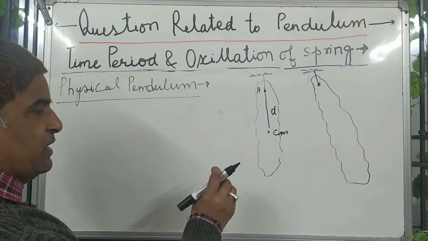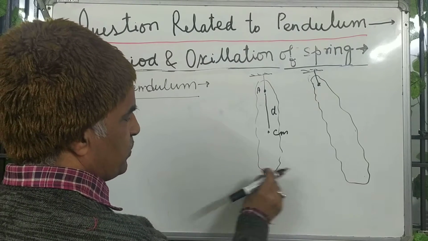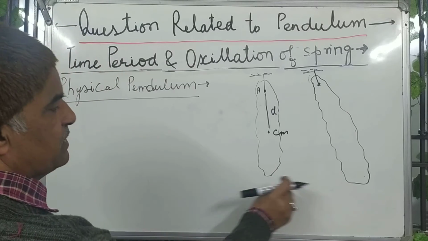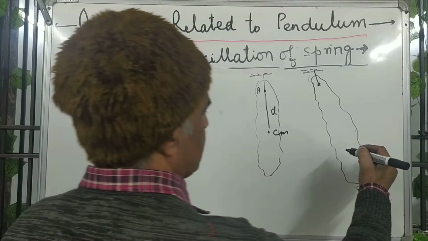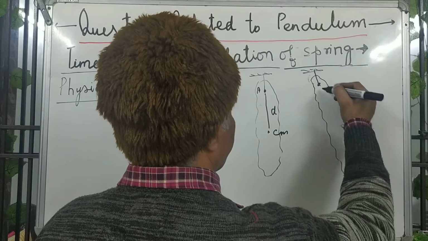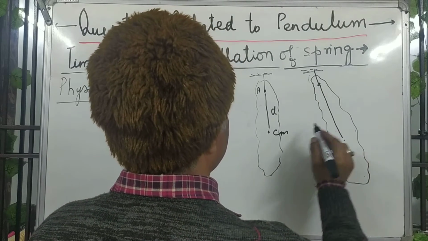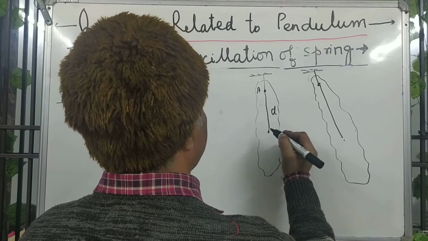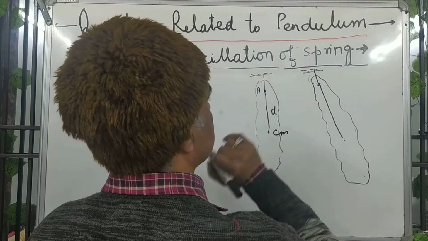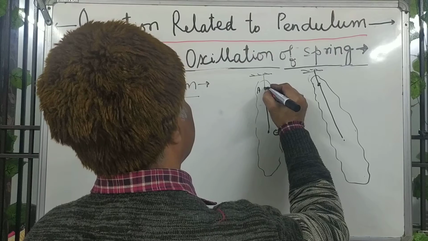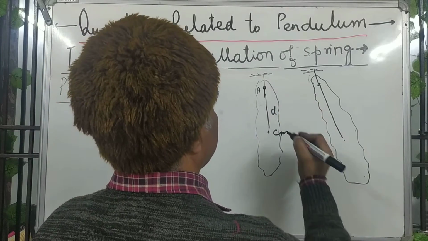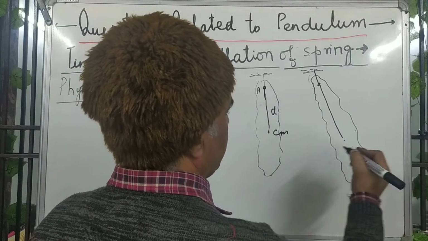When it is displaced, it will start oscillating like this. So let this be the displaced position, and this is d.